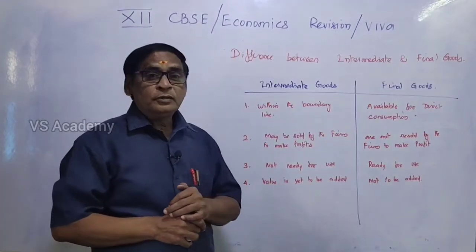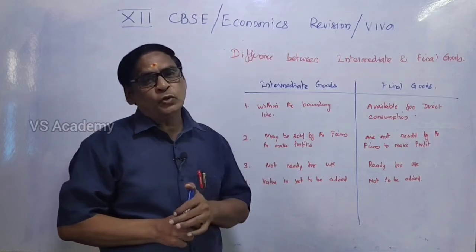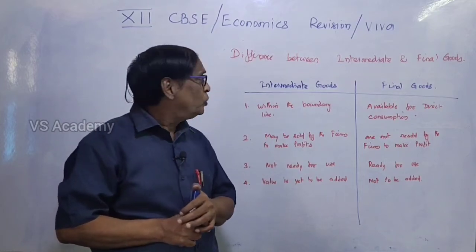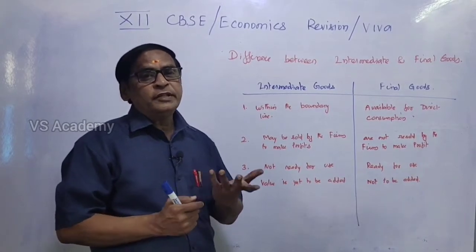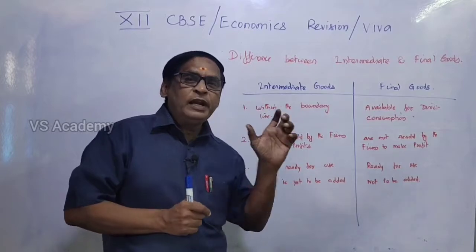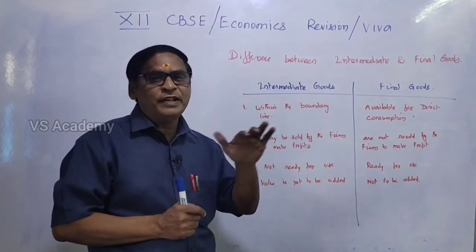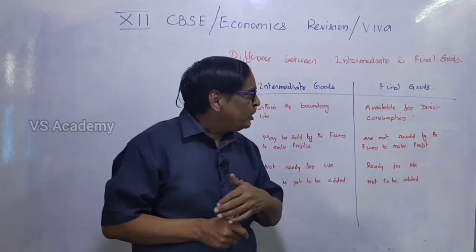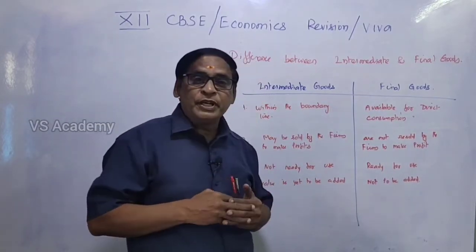Can you tell 3 important differences between intermediate goods and final goods? I had already told about the final goods, whereas intermediate goods are not ready for use. So what is the difference? The first difference is that intermediate goods are within the boundary line of production. They are under process, not yet finished. Whereas the final goods are available for direct use, direct consumption.